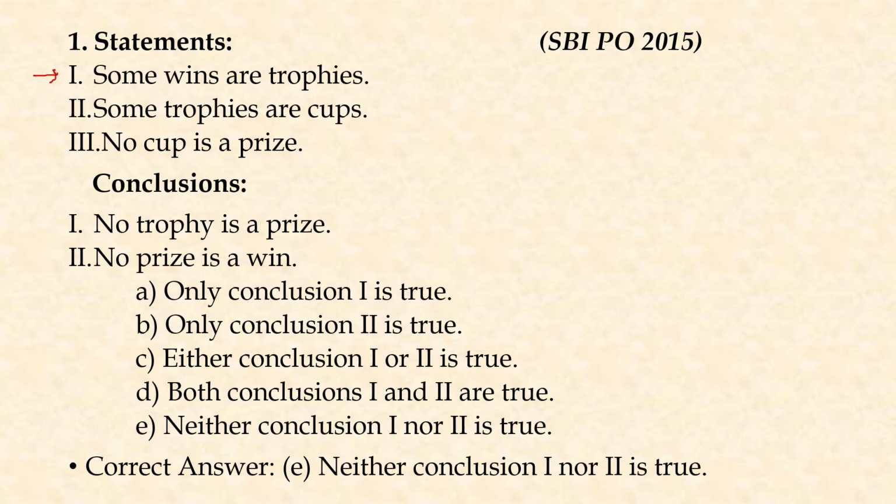Statement 1 says, some wins are trophies. Statement 2 says, some trophies are cups. And statement 3 says, no cup is a prize. So we can depict this with the help of a Venn diagram here. Some wins are trophies. So if the first circle here represents wins and the second one represents trophies, the common area says that some wins are trophies.